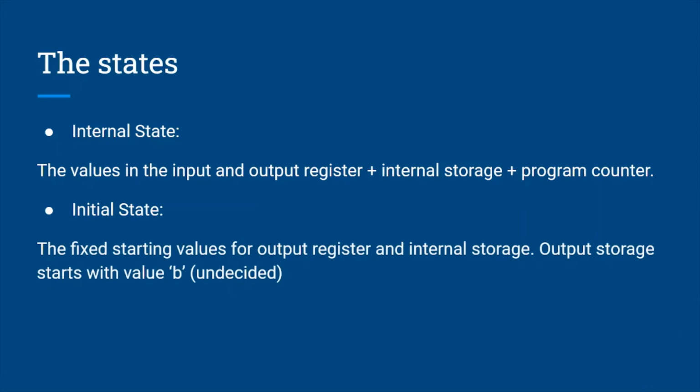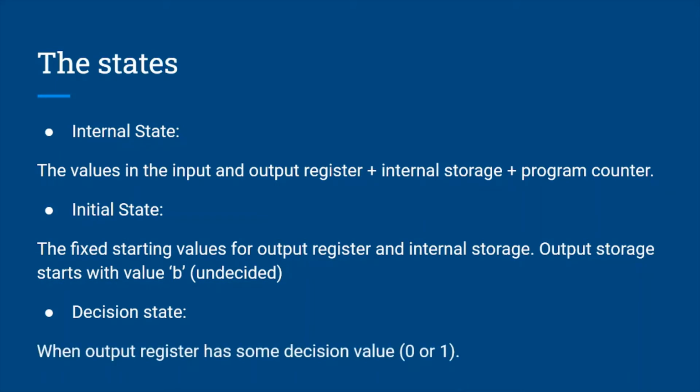The output register and the internal storage will have some fixed starting values. We know that the output register starts with the value B. Input registers, on the other hand, can start with any value. The decision state is the state of the process where a decision is made. That is, some value 0 or 1 has been written in the output register.